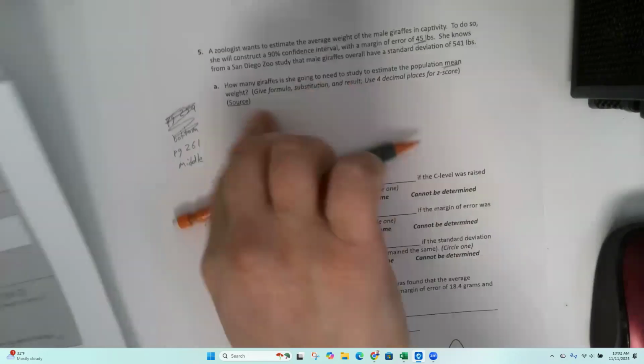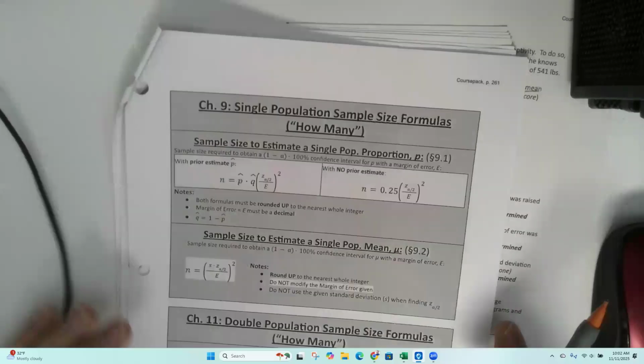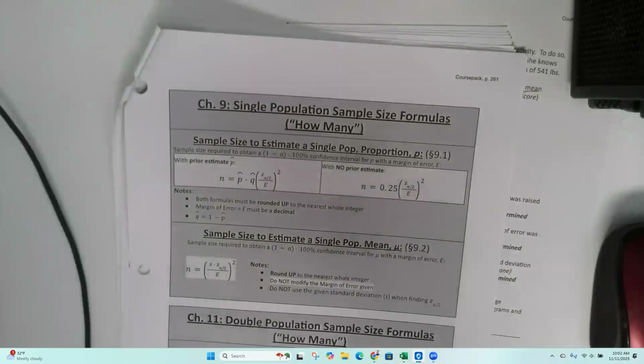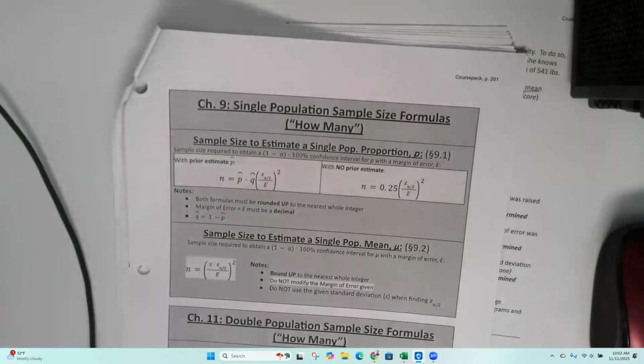Then we would use our formulas and figure out how big of a sample size do I need. The next step would be to go out and actually take a random sample, make sure it's random, which is difficult, and then measure those things. I don't know how hard it is to measure the weight of a giraffe, but if I had to do that 1,000 times, that's still difficult to do.